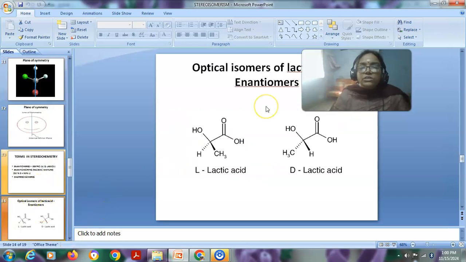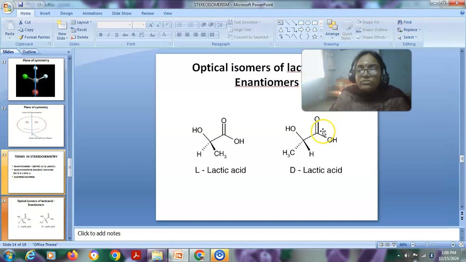Then coming to the examples for an optically active isomer, one is lactic acid. This is L-lactic acid and this is D-lactic acid. This is a chiral center, and here also we have a chiral center. This carbon is attached to 4 different groups: the COOH group, the methyl group, the OH group, and hydrogen.